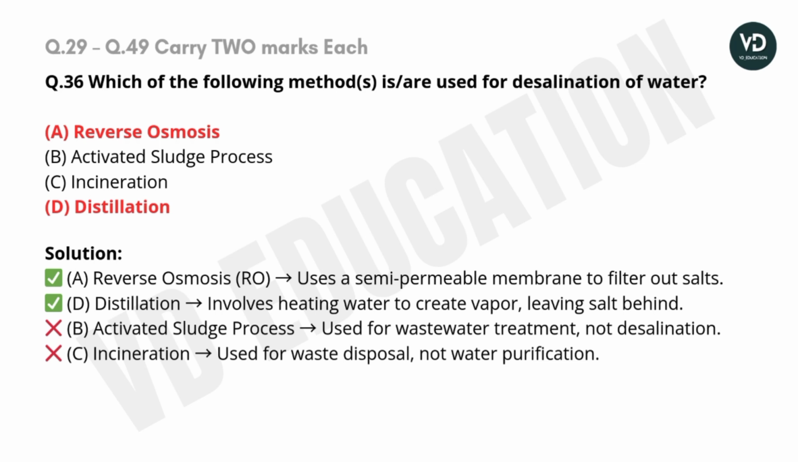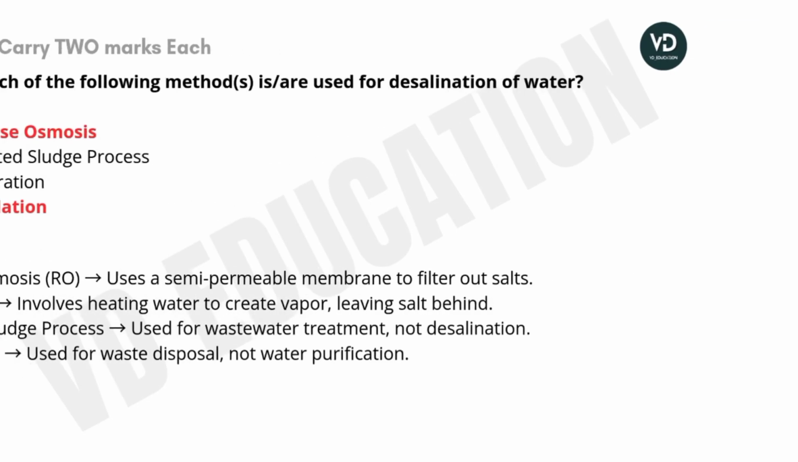In the solution we can see reverse osmosis, RO, uses a semi-permeable membrane to filter out the salt. D. Distillation involves heating water to create vapor, leaving salt behind. And the others: B. Activated sludge process is used for wastewater treatment, not desalination. And incineration is used for waste disposal, not water purification.